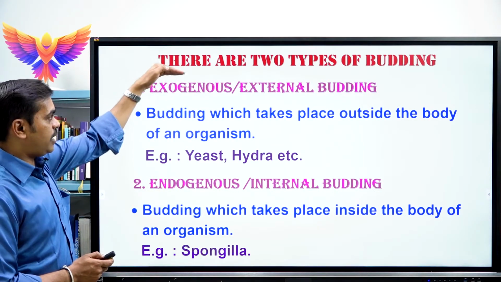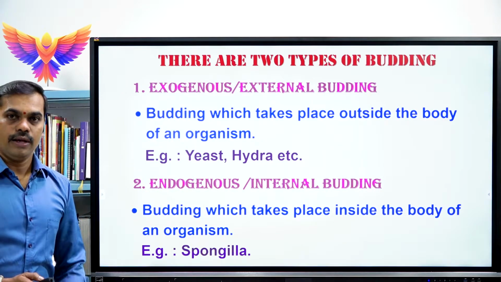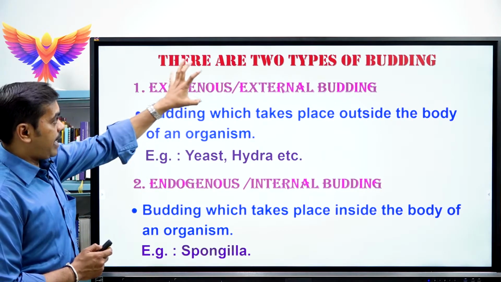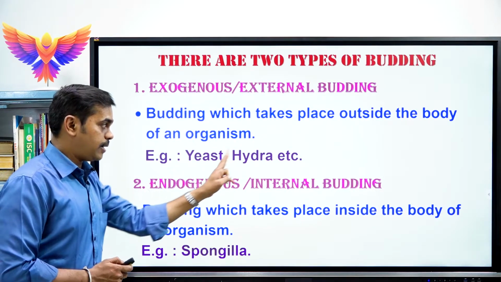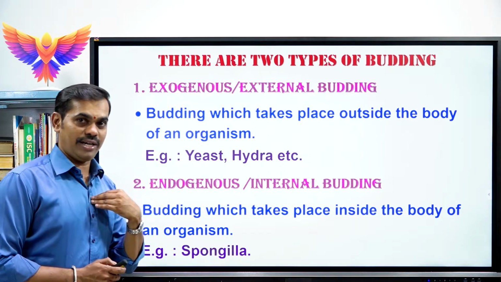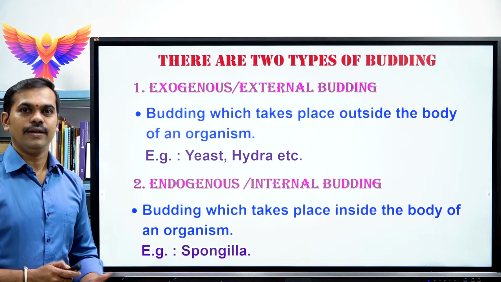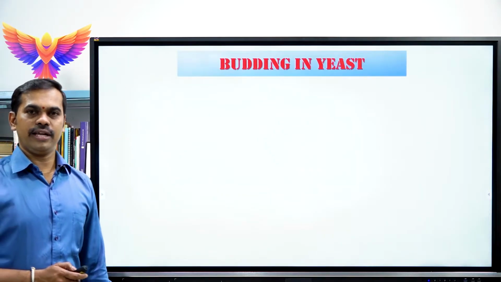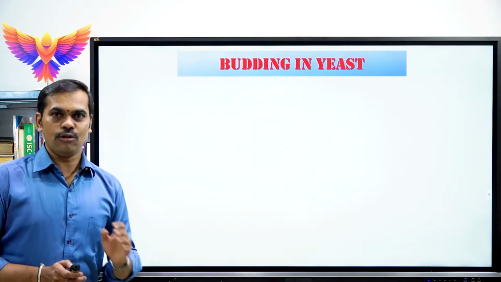So, we have studied the two different types of budding, exogenous versus endogenous. Next, we will be learning how exactly the exogenous or external budding occurs in yeast as well as hydra, and how the endogenous or internal budding occurs in spongilla, or freshwater sponge. Quickly, we will learn about budding in yeast. Yeast is a unicellular fungus.